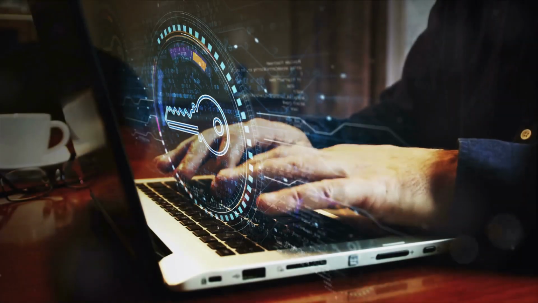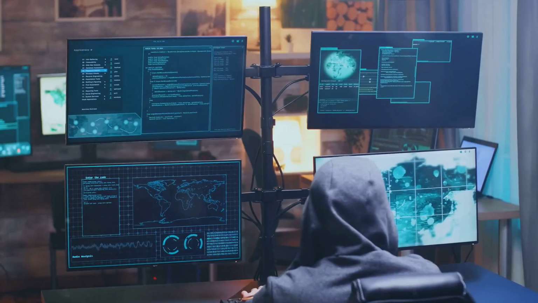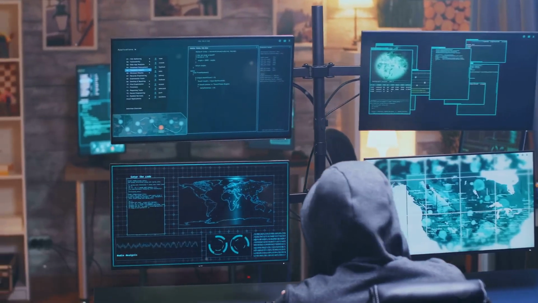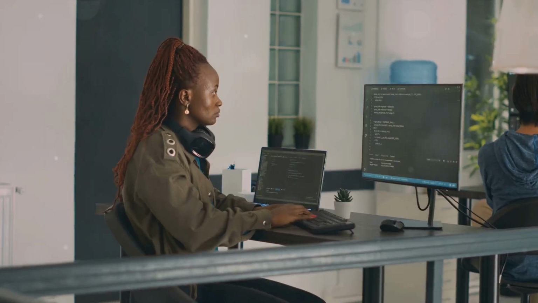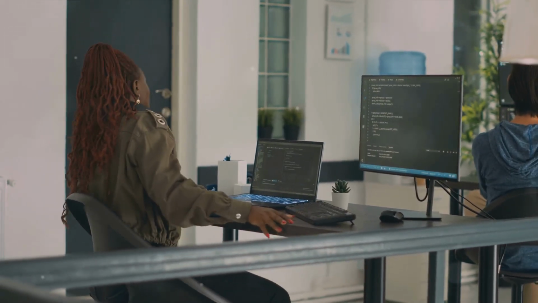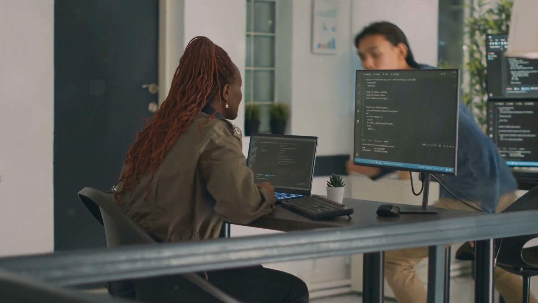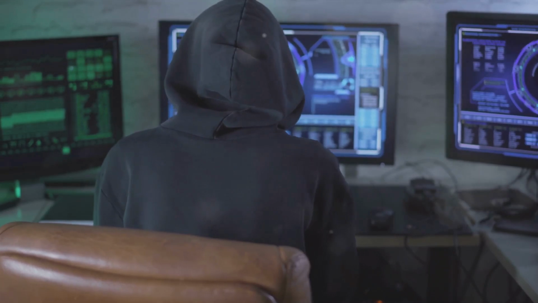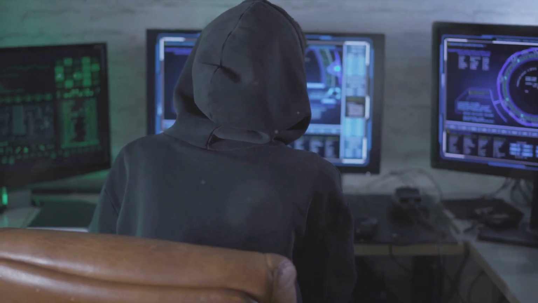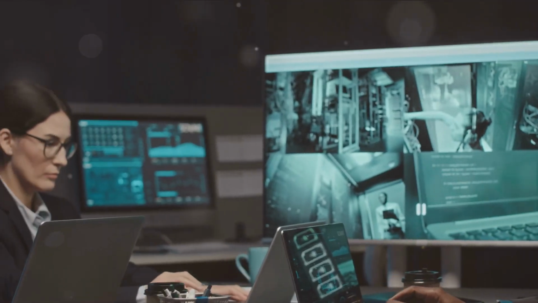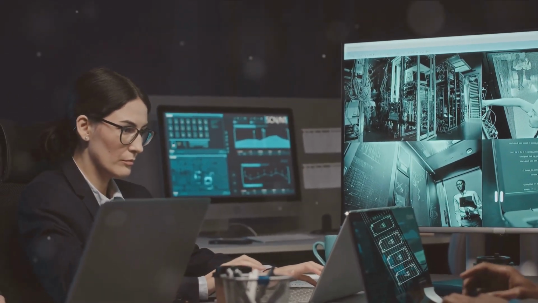Now, it's time to level up your game. The Advanced Techniques module is where things start to get really exciting. You've got the basics down, but now we're going to delve into the nitty-gritty of bypassing firewalls and mastering bug bounty hunting. We're not just talking about finding vulnerabilities, we're talking about finding the vulnerabilities that others have missed. That's where the real challenge lies, and that's where you'll truly shine.